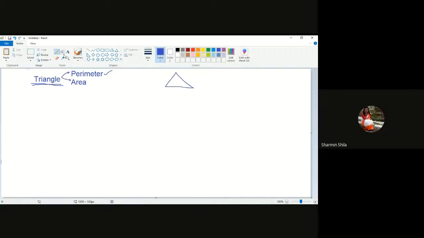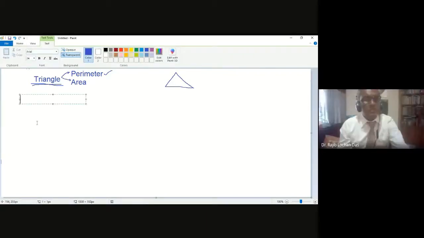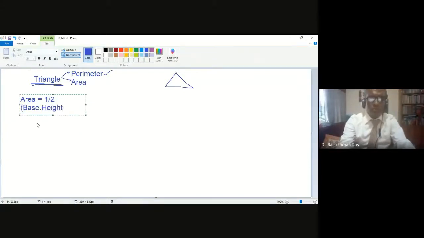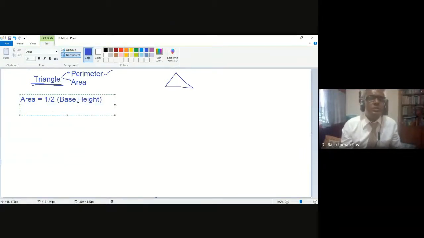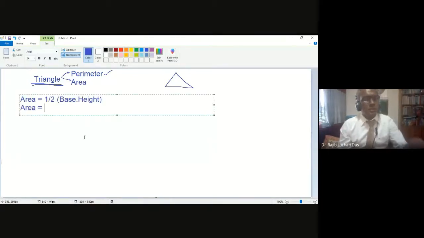Okay. About area, there is a formula you need to know. So one formula is half into base into height. So what is the base, what is the height? It should be known. If you do not know base, if you do not know height, then how can you use this formula, right? So you should know what is the base, what is the height, then you can find out the area by this formula. Formula is 1 by 2 into base into height, right?